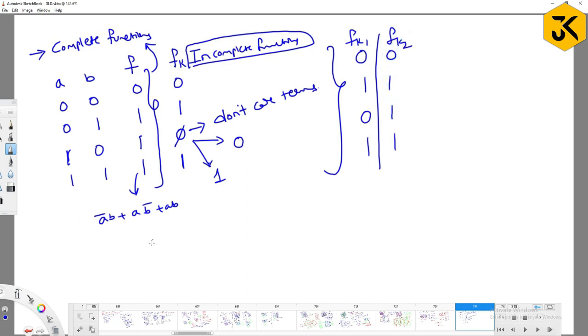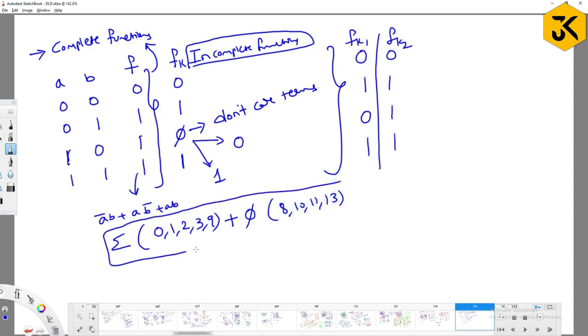For example, I am trying to define some of the terms of 0, 1, 2, 3, 9, plus you have to consider don't cares 8, 10, 11, 13. Can you simplify the expression? Try to observe. If you take any K-map, how we represent it, you know, right?